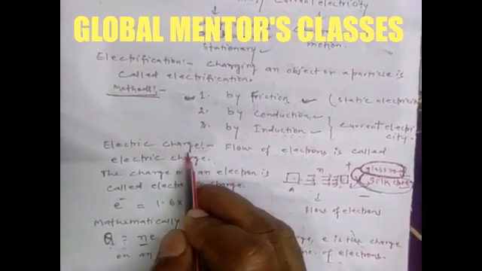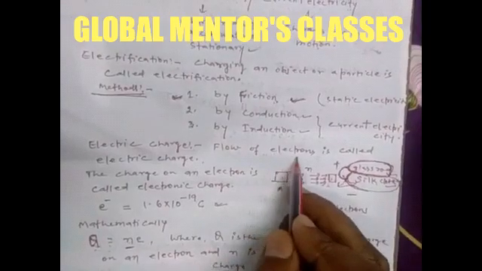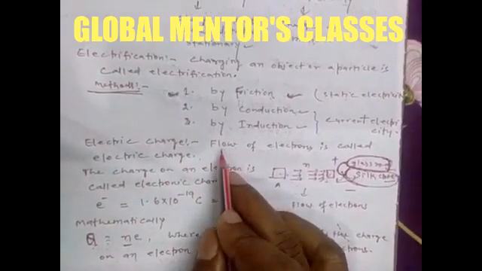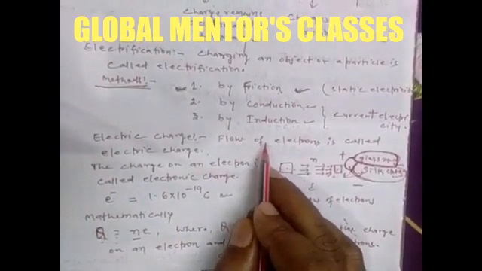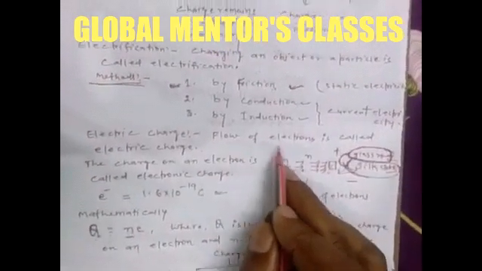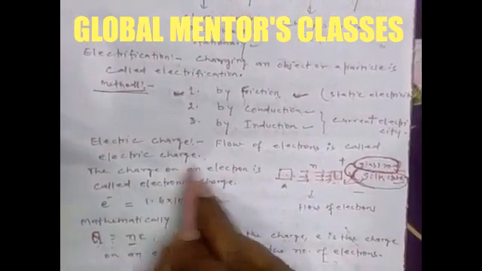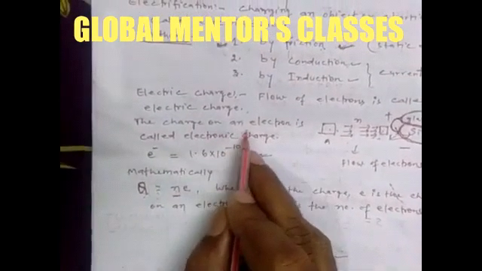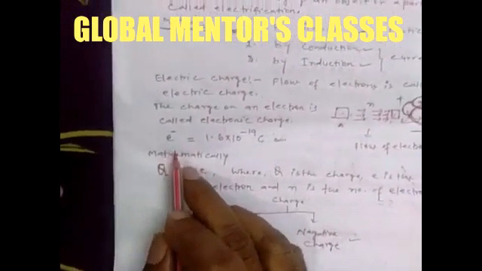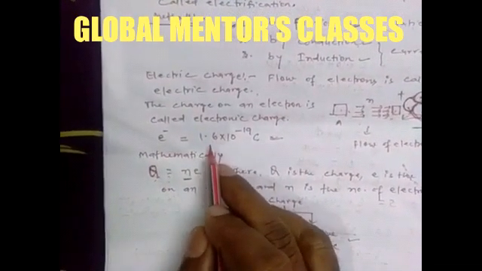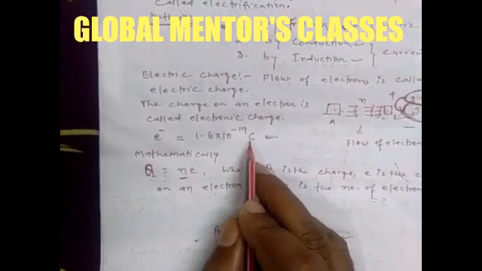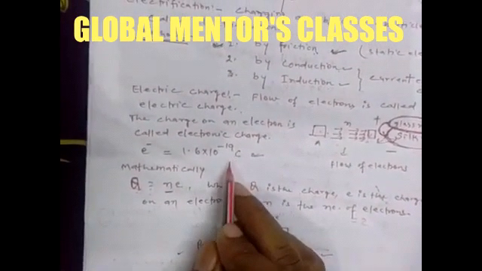And how can you define electric charge? Flow of electrons is called electric charge. It means when electrons move from one body to another body, then electric charge is produced. The charge on an electron is called electronic charge, and it is indicated by e equals 1.6 × 10^-19 coulomb. Here C is the unit of electric charge.